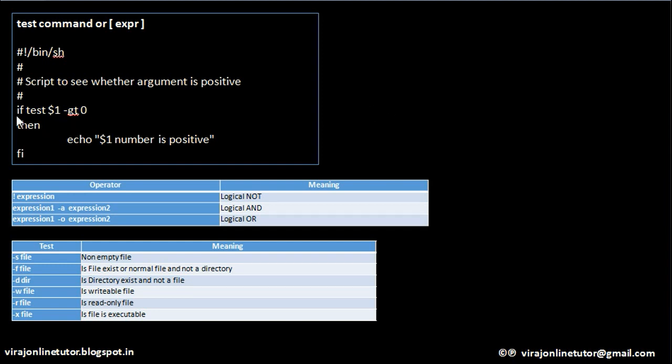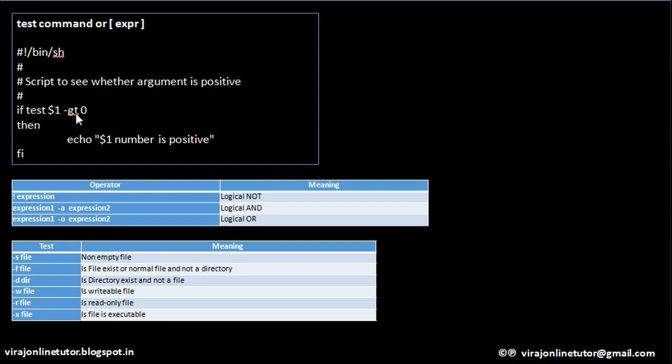I am doing a test operation: $1, meaning the first argument passed to the script, I am checking whether it is greater than 0. If the first argument is greater than 0, then I am printing on the screen that the first argument number is positive. Simple. So this is a construct for if.